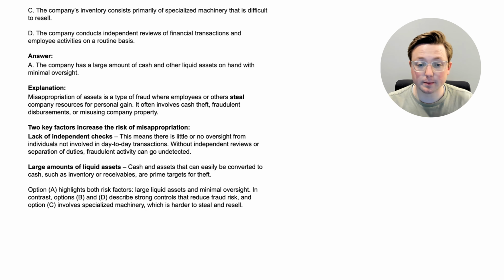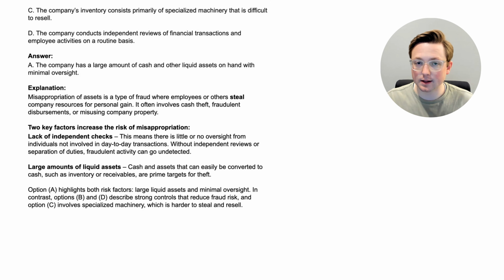The next one is large amounts of liquid assets. Cash and assets that can be easily converted to cash, such as inventory or receivables, are prime targets for theft because the employee or whoever is stealing can steal it and immediately either just have cash because they stole cash, or they can immediately sell it and get cash. Highly liquid assets are things that are going to be targeted when it comes to misappropriation of assets. Option A highlights both risk factors, large liquid assets and minimal oversight. In contrast, options B and D describe strong controls that reduce fraud risk, and option C involves specialized machinery, which is harder to steal and resell.